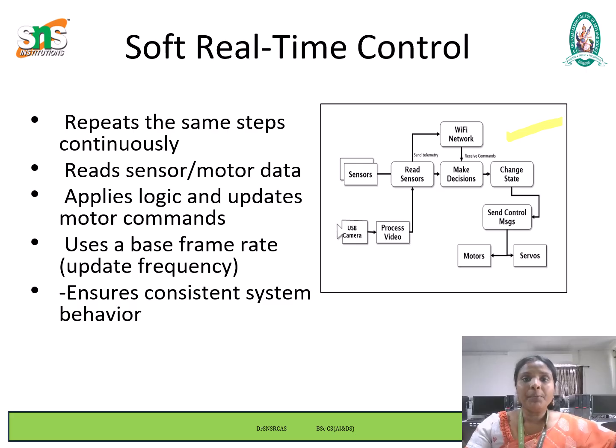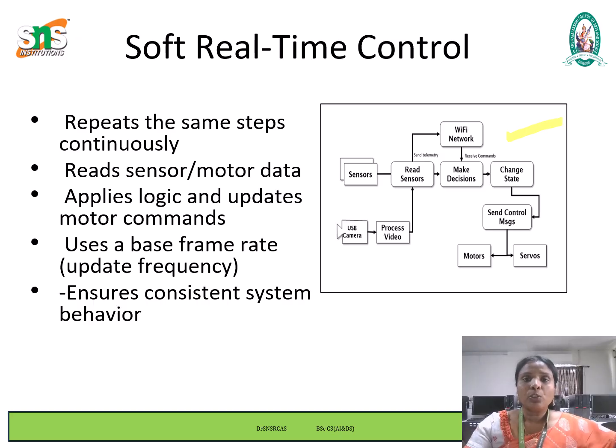The process begins with sensors and a USB camera collecting data from the environment. The camera video is fed into the process video module where image data is analyzed, for example for object detection or path tracking. Simultaneously, data from other sensors is gathered by the read sensors block, which collects information such as distance, temperature or orientation.